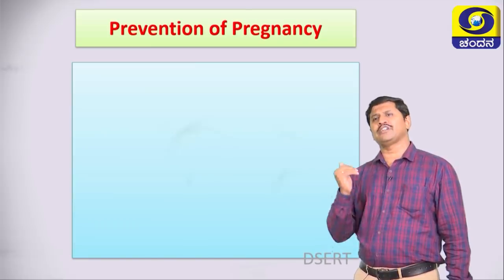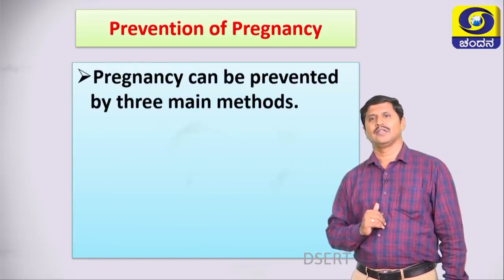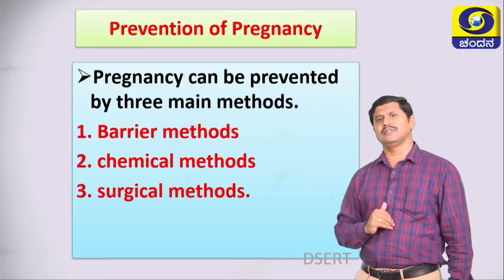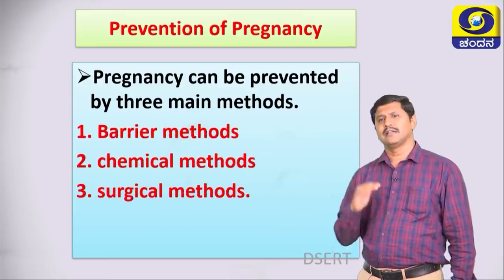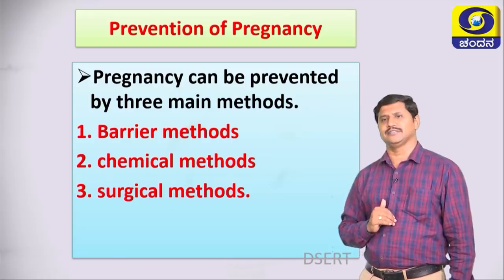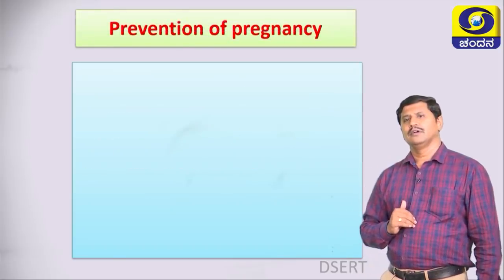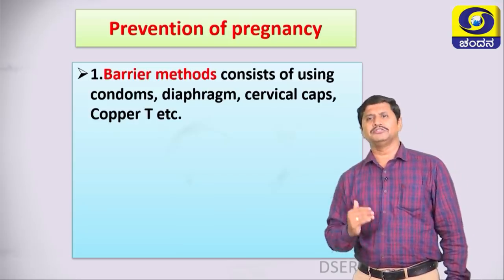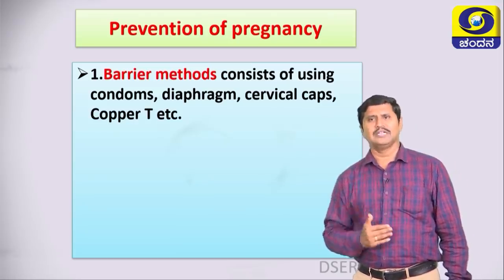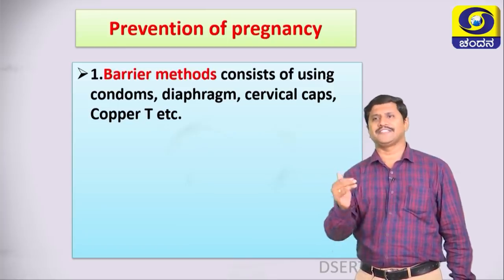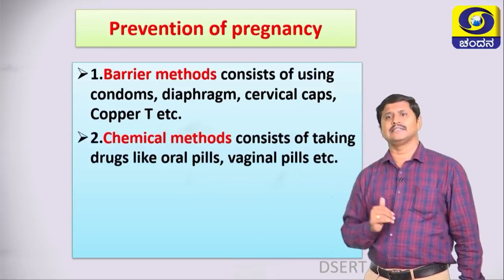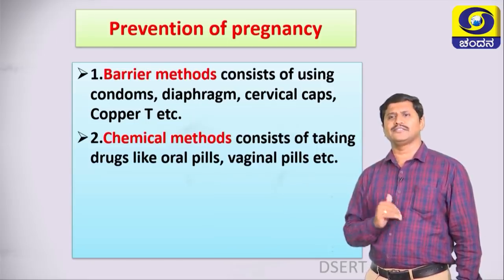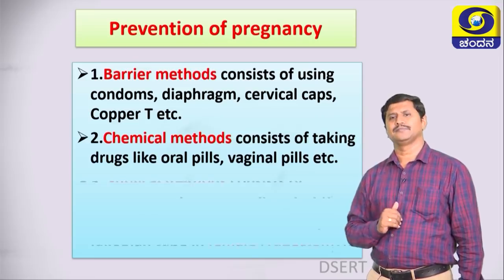Then move on to the prevention of pregnancy. Pregnancy can be prevented by 3 main methods. The first one is barrier method, chemical method and surgical methods. The first one is barrier method. It consists of using condoms, diaphragm, cervical caps, copper T, etc. Second method is chemical method. It consists of taking drugs like oral pills, vaginal pills, etc.